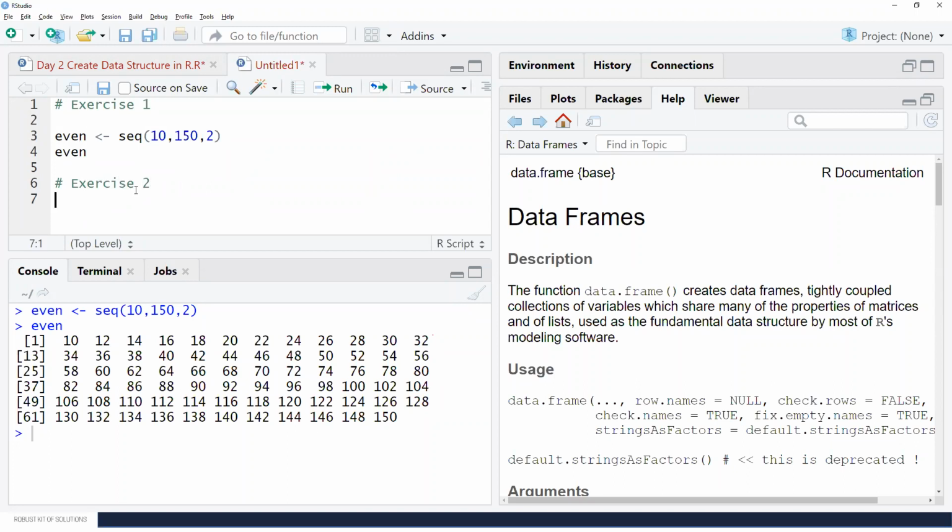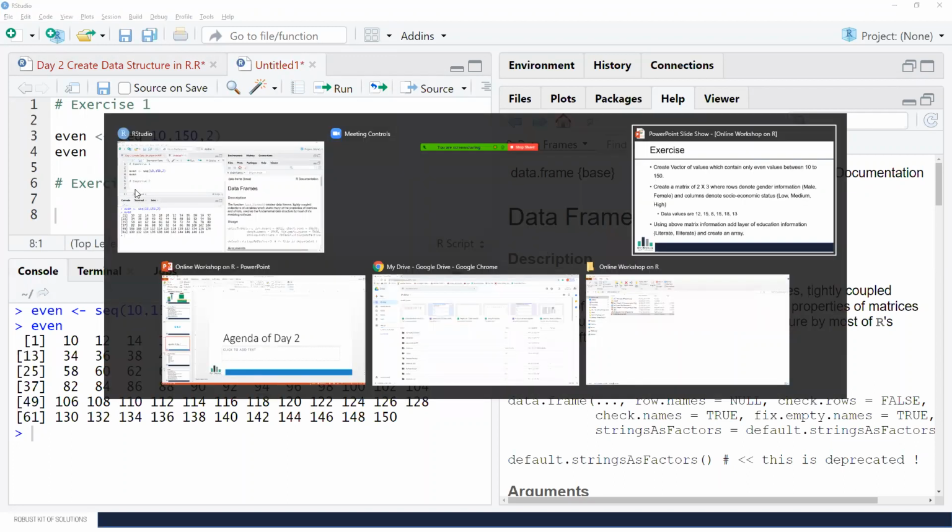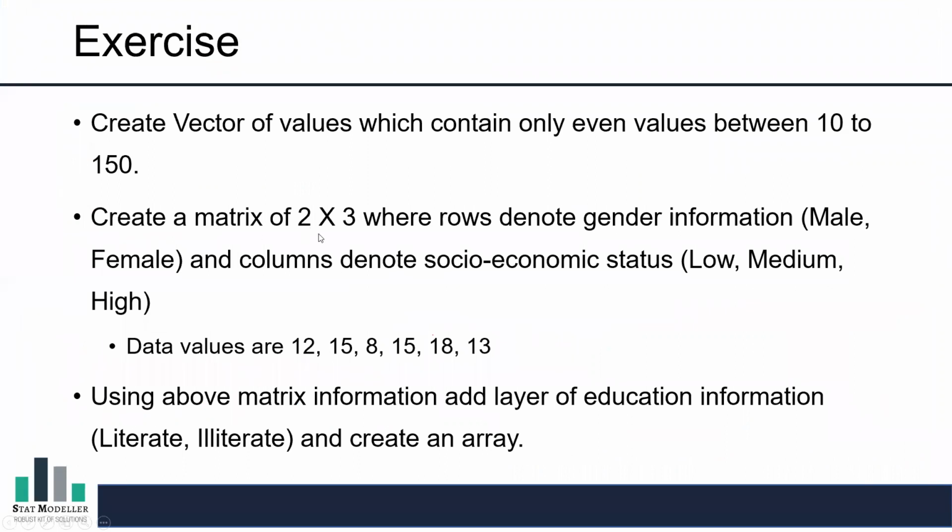Exercise 2. So what is that? Let us understand that. Create a matrix of 2 by 3 where rows denote gender information, that is male and female. Columns denote the socioeconomic status, that is low, medium and high. And the data values are 12, 15, 8, 15, 18 and 13.